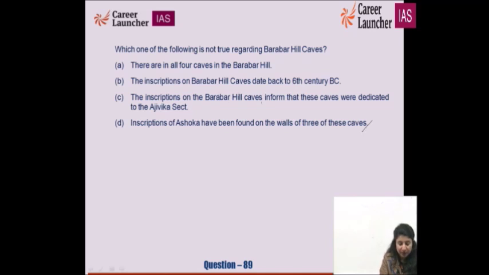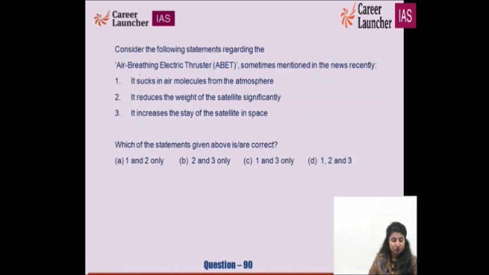The dedication to the Ajivika sect is also correct. But the inscriptions do not date back to the 6th century BC. It is the 3rd century BC. The others are correct, so we have to see which is not true. B for Bombay is the correct option. Long analysis, but you see how much time it consumes to come up with each and every question.